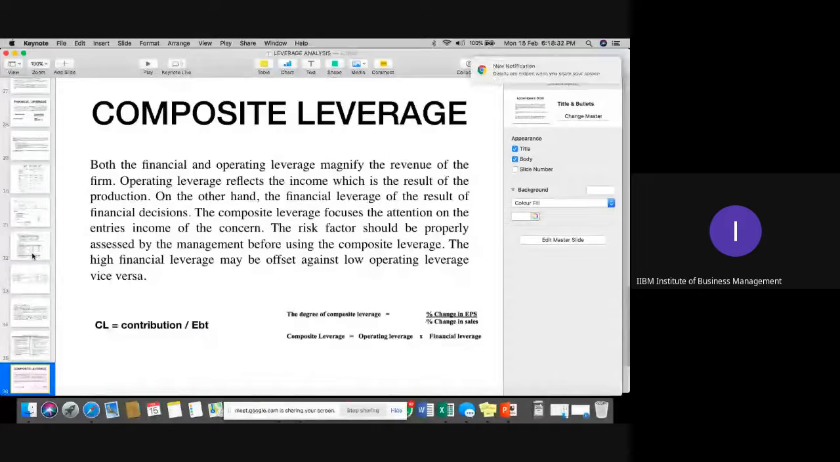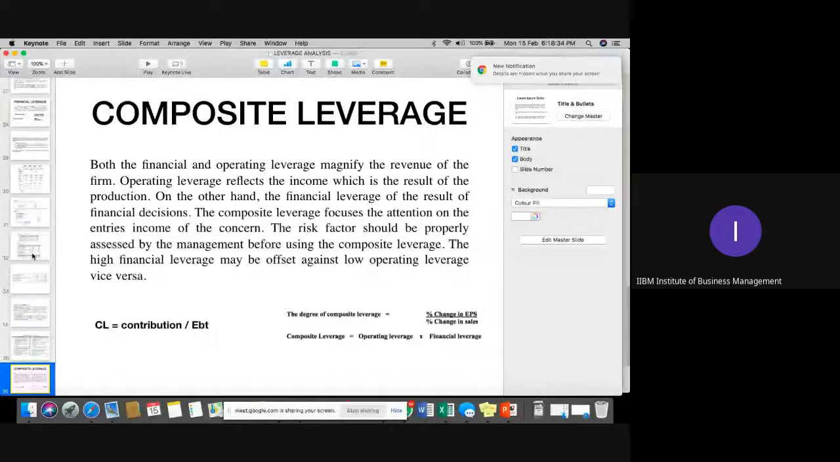Yes, students, we can start now. Let me share my screen again. First of all, we'll discuss composite leverage, and then we'll discuss one more question and then we are done for this particular topic. So before moving further, we'll go for the composite leverage.